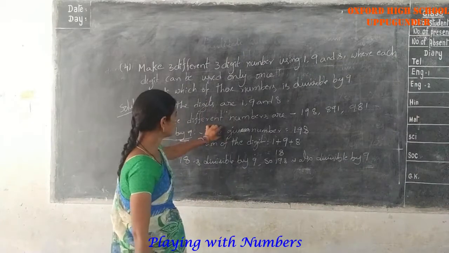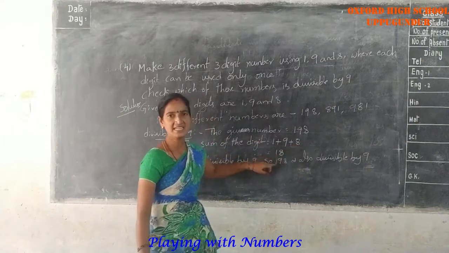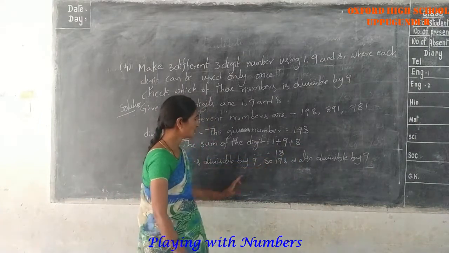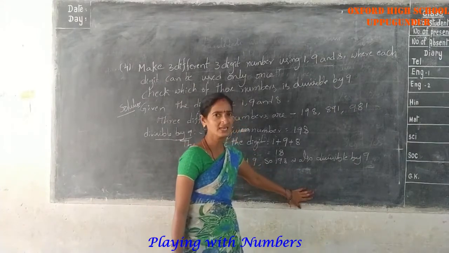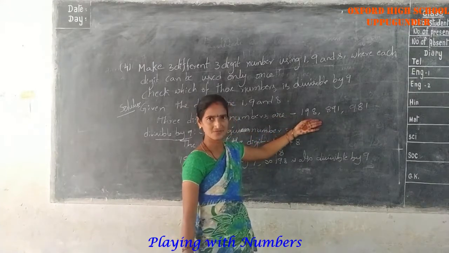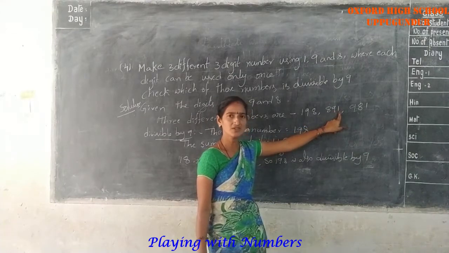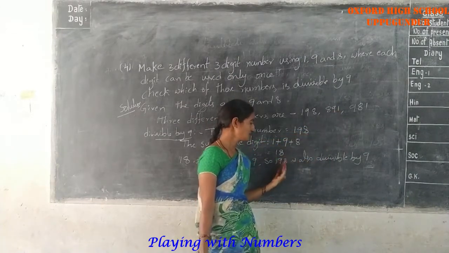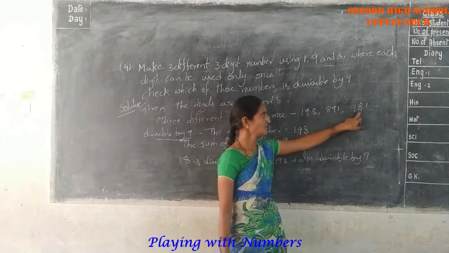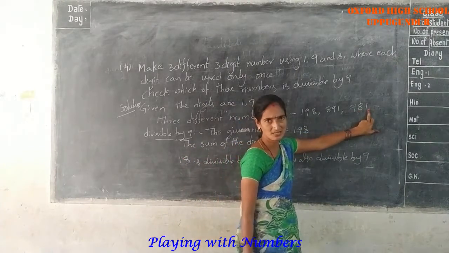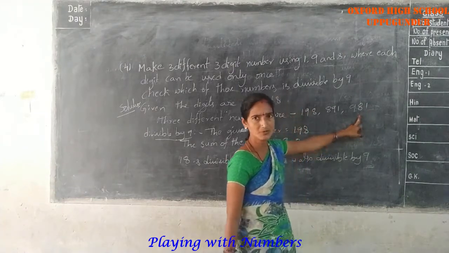The given number 198, the sum of the digits 1 plus 9 plus 8 is 18. 18 is divisible by 9, so 198 is also divisible by 9. Okay, do you understand? Next, 8 plus 9 is 17, 17 plus 1 is 18, divisible by 9. So the number is also divisible by 9. Next, 9 plus 8 is 17, 17 plus 1 is 18. 18 is divisible by 9, so the given number is also divisible by 9.